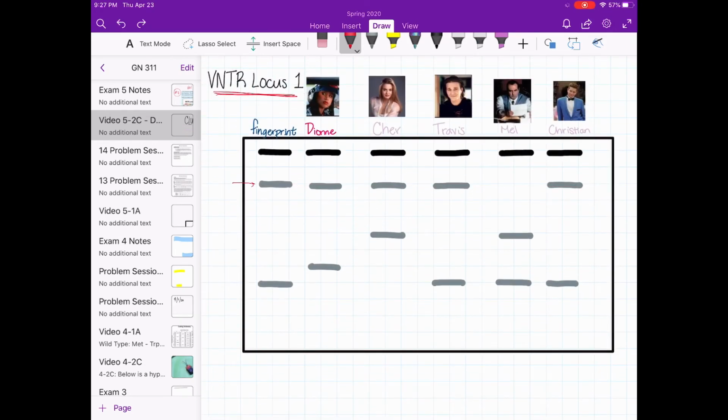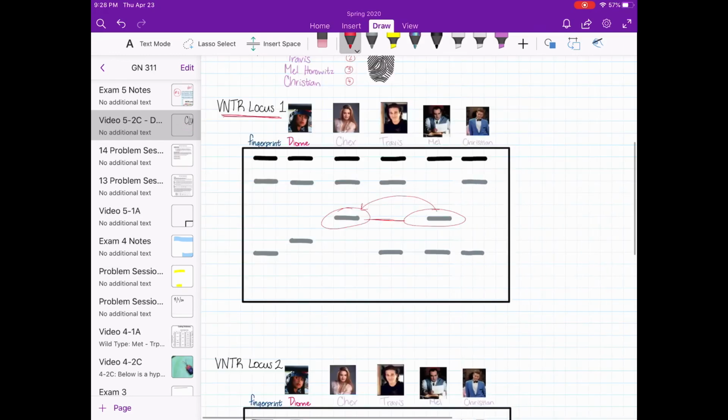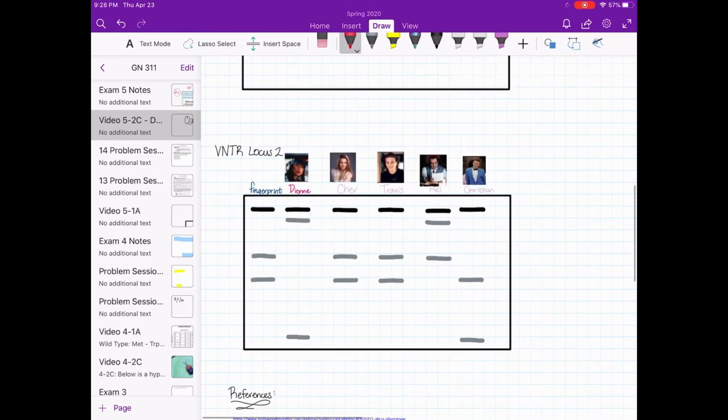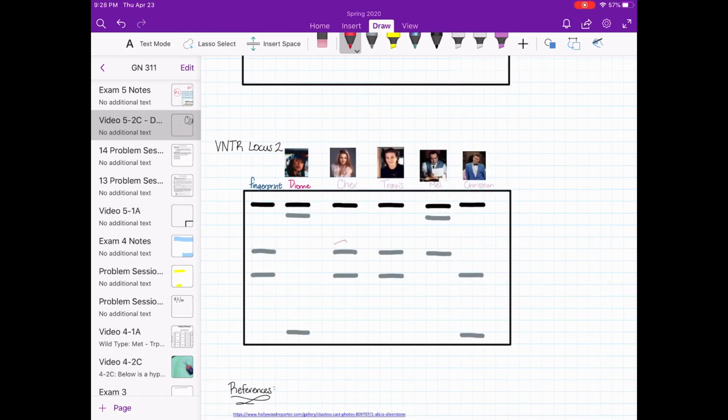Looking back at the gels, we can see that Cher and her father both share an allele at both the loci compared. This is because each parent passes on one allele to their offspring, so at all loci, Cher would have one allele from her father, Mel, and the other from her late mother. At the first locus, Mel and Cher both showed this allele, and on the second locus, they shared this allele.